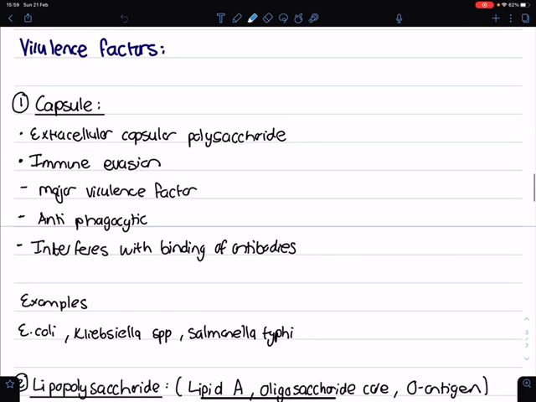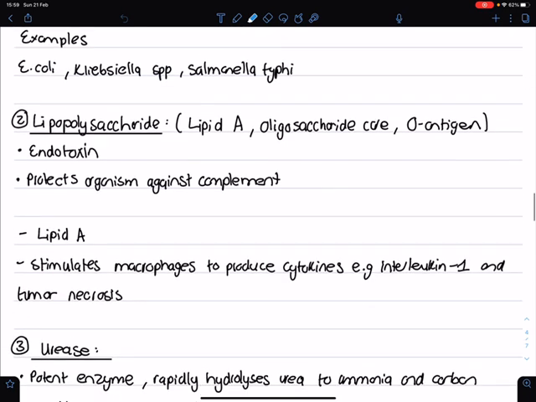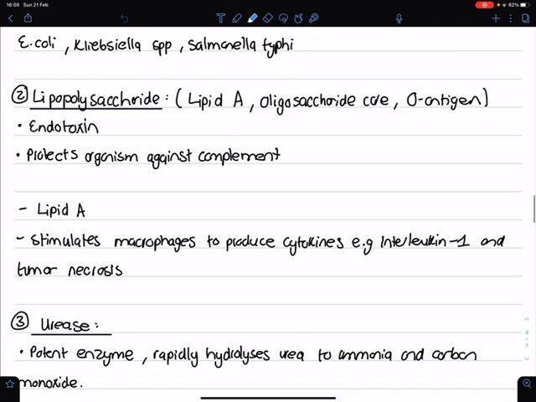Okay, so let's look at the virulence factors. So a capsule is always a big virulence factor. They are responsible for immune evasion, evasion of phagocytosis, and things like that. And examples are E. coli, Klebsiella, Salmonella. And then the lipopolysaccharide, the lipid A, the oligosaccharide core or the O antigen. They produce endotoxins, which protects the organism against the complement system. Lipid A stimulates macrophages to produce cytokines.